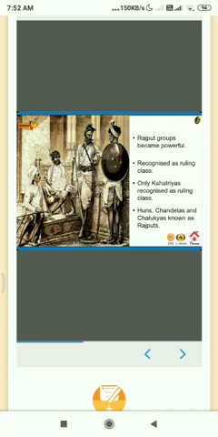Rajput groups became powerful during the medieval period. They were recognized as the ruling class or Kshatriyas. Huns, Chandelas, and Chalukyas were absorbed in the Rajputs.